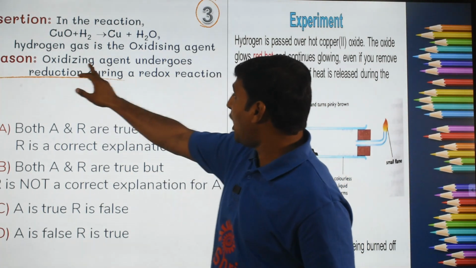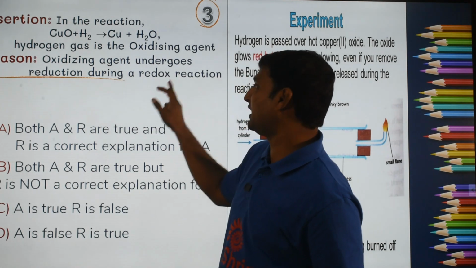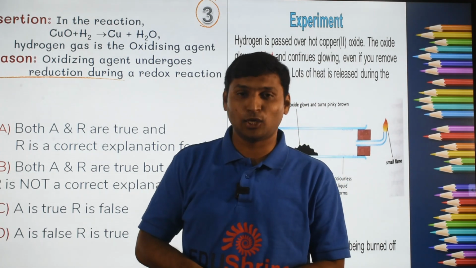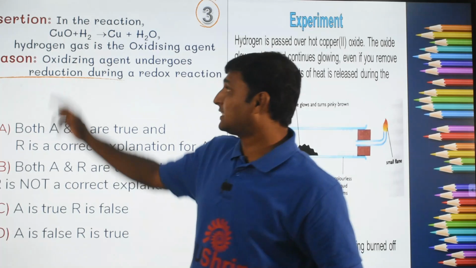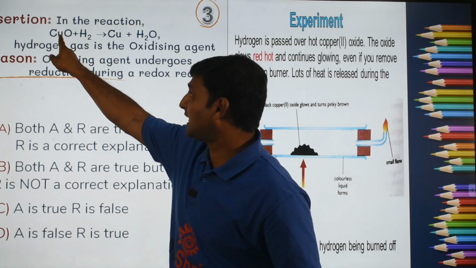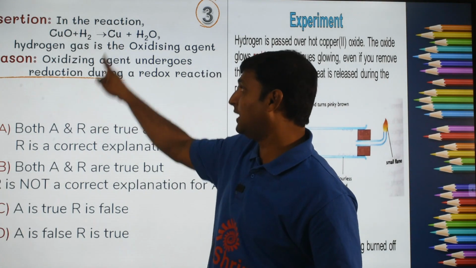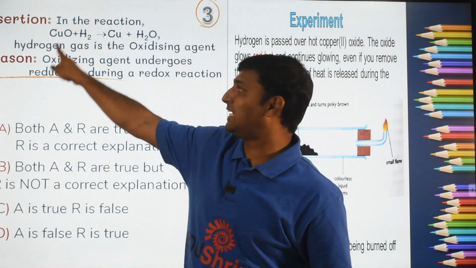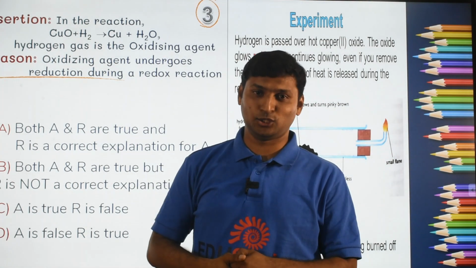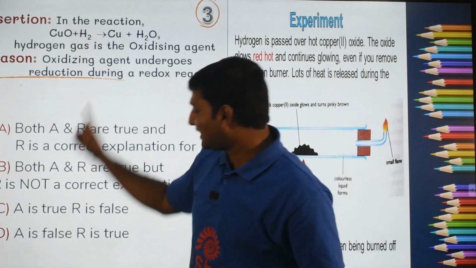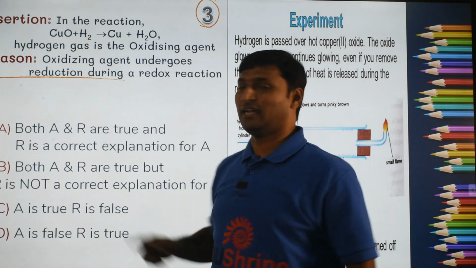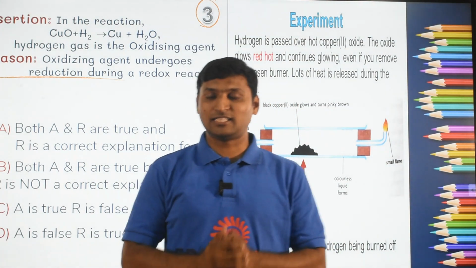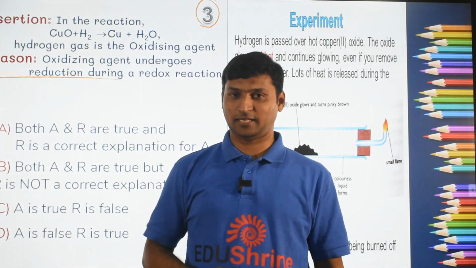Whereas in the reason, the oxidizing agent undergoes reduction during a redox reaction, that's what we have concluded. Here, the oxidizing agent is cupric oxide, and it has undergone reduction from cupric oxide to copper, hence it could act as an oxidizing agent and cause the oxidation of hydrogen. So, the assertion is false, but the reason is true. So, your answer for this question is option D.